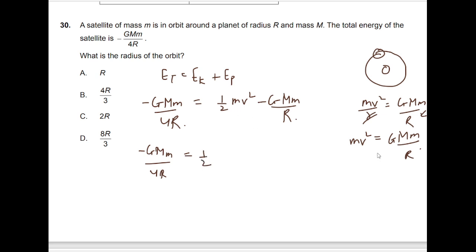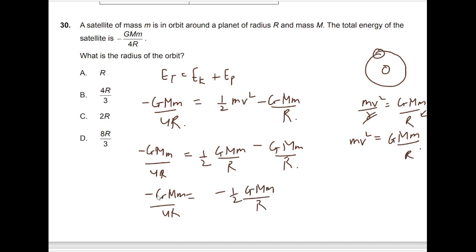Instead of mv square, I am substituting GMm by r, minus GMm by r. So half GMm by r, modifying the equation, it becomes minus half GMm by r. So the negative sign cancels out, GMm cancels out. So basically I am getting 1 by 4r is equal to 1 by 2r.